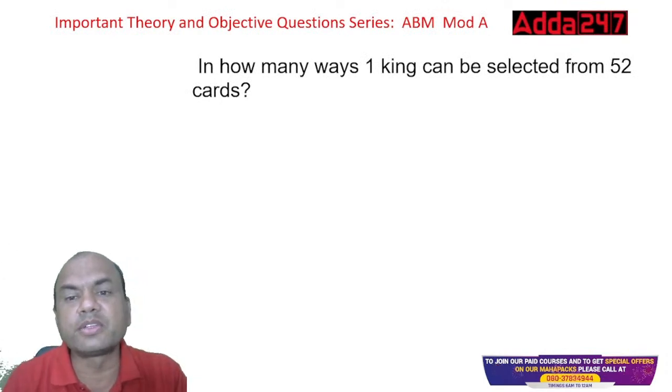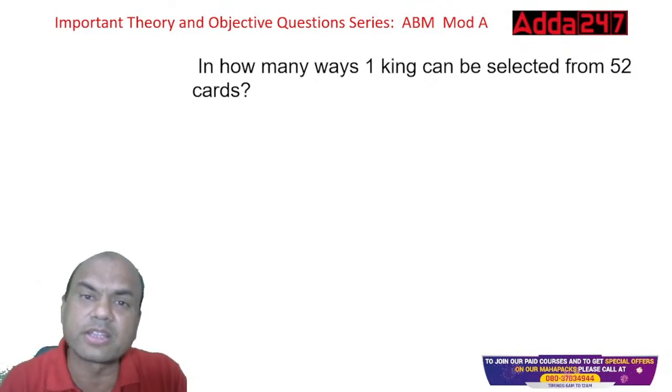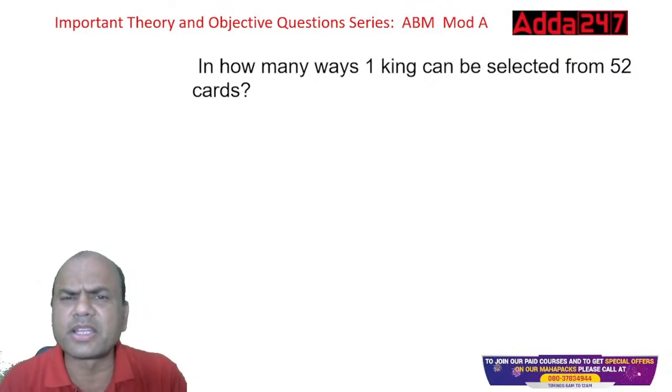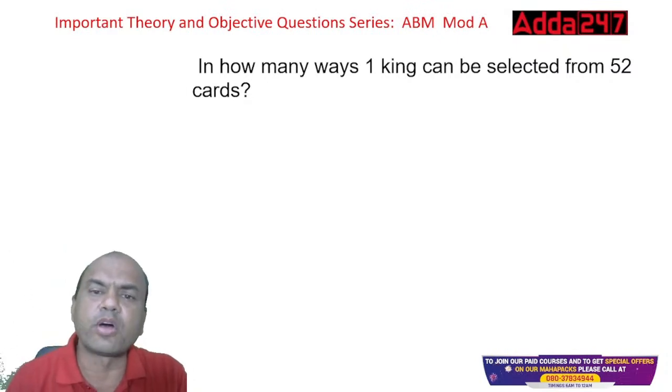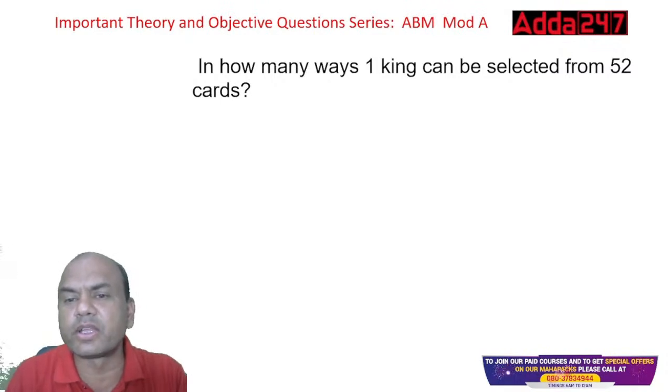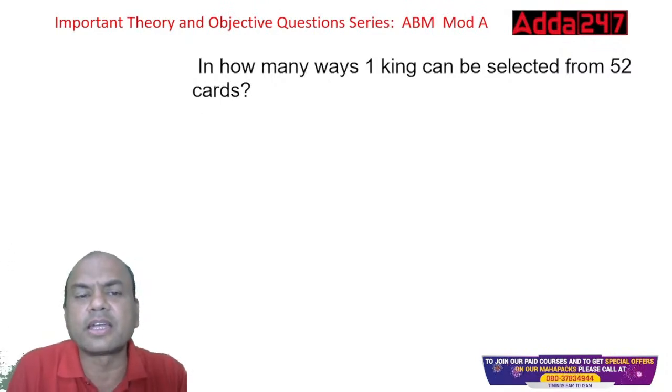In how many ways can one king be selected from 52 cards? Again, see here, I have taken probability questions over here because they are mixed with these estimation chapters, and estimation questions are very simple. I have taken it separately. So, in how many ways can you select one king from 52 cards? Again, the same question.